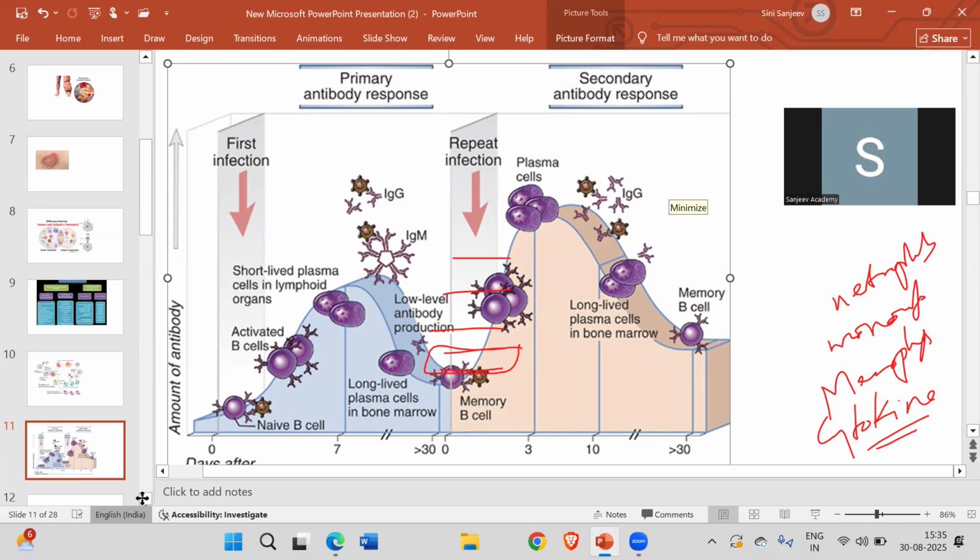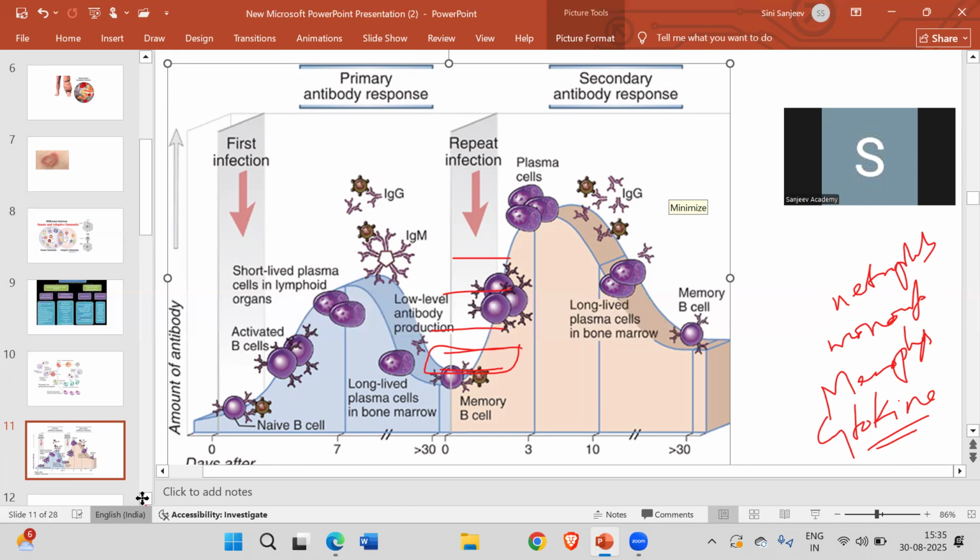But the secondary response is also called the anamnestic response. In the anamnestic response, the encounter has already been done. So if the same infection affects you a second time, you will be much stronger. Whatever the severity is will be less and you will be cured at a faster rate when there is a repeated infection.